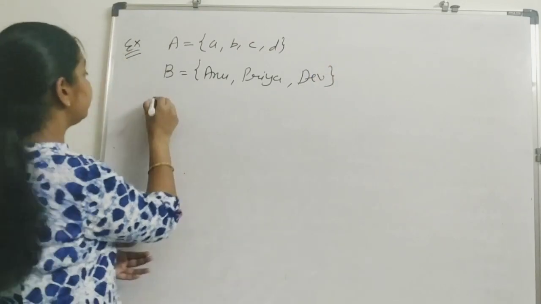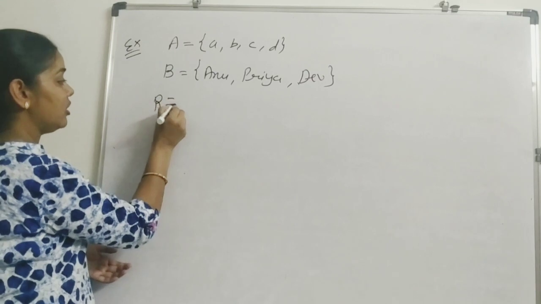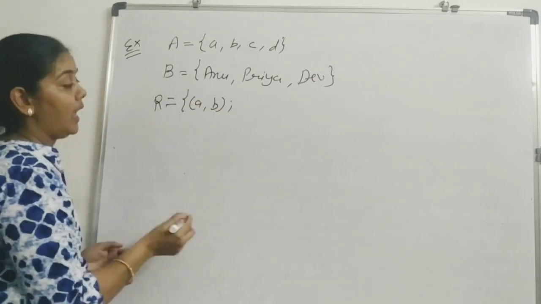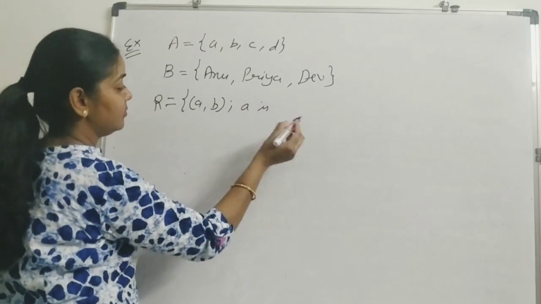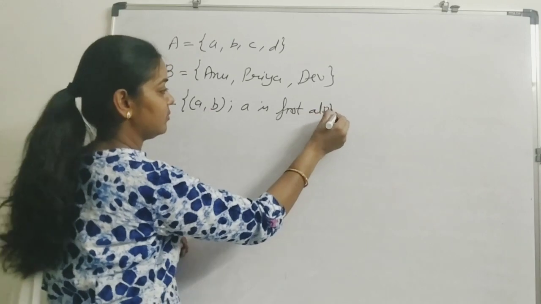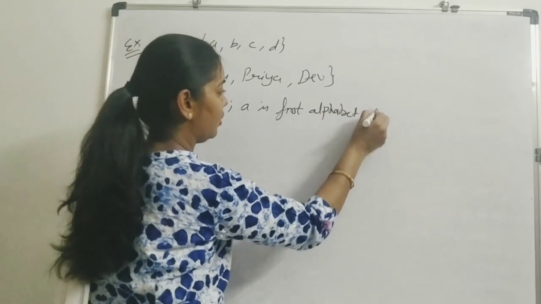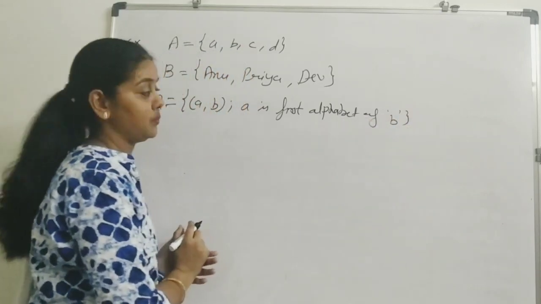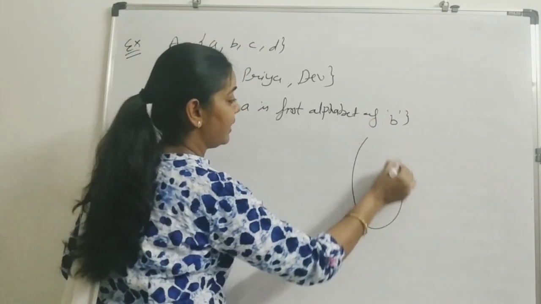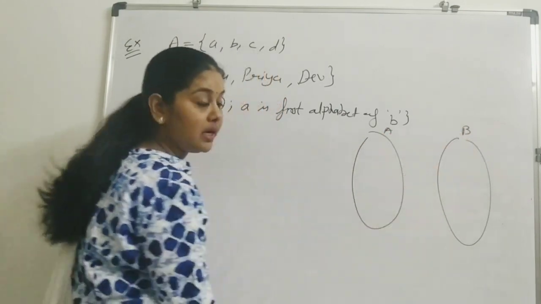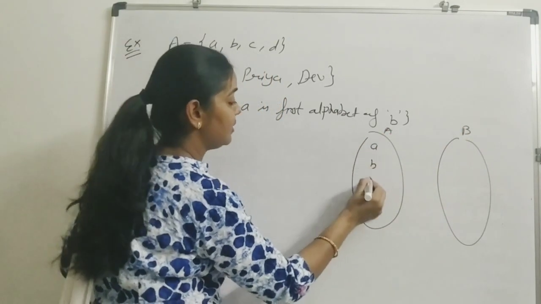And the relation is defined as the set of ordered pairs (a, b), where a is the first alphabet of element b. Make the arrow diagram of this. This is A and B. A, B, C and D.